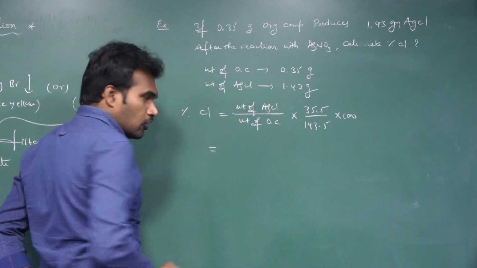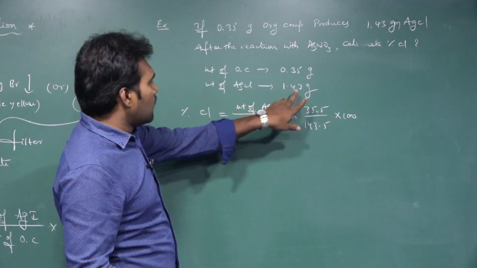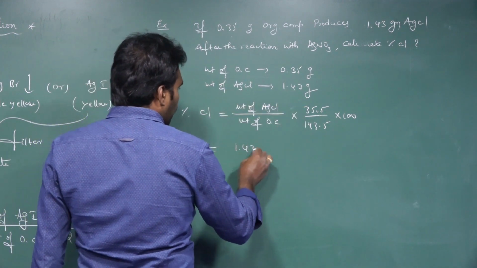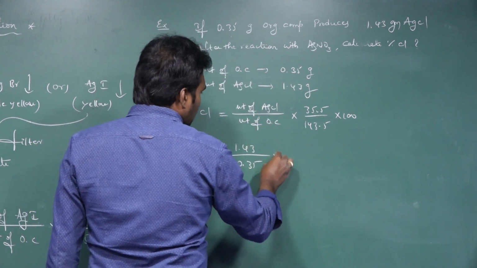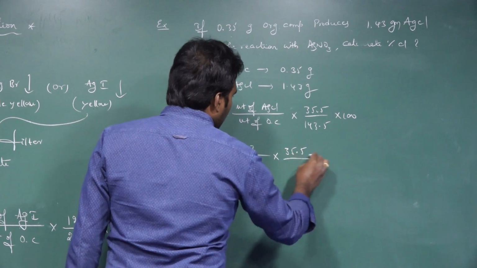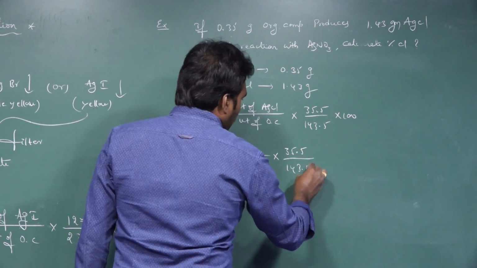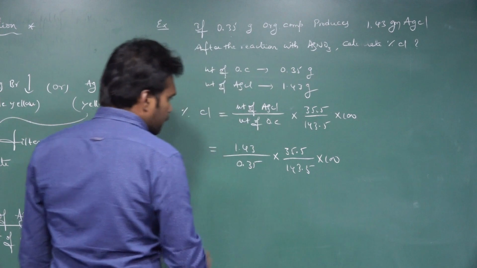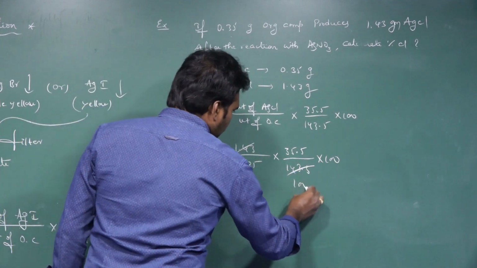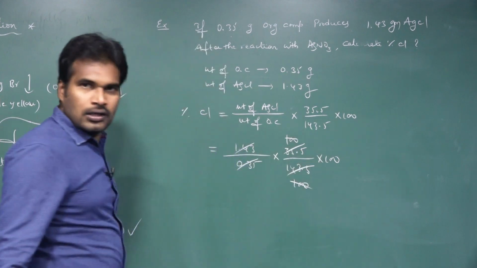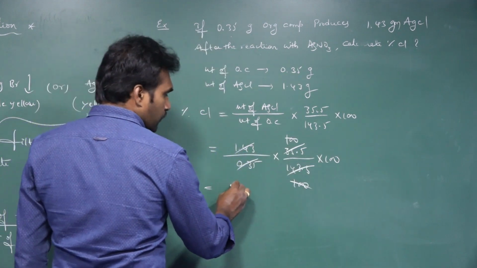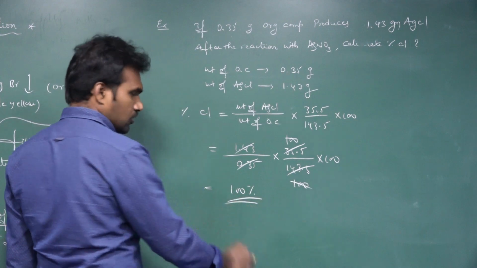Now substitute the values: 1.43 by 0.35 into 35.5 by 143.5 into 100. 1.43 is hundreds, 0.35 is hundreds, 100 cancel. So finally, what percentage of chlorine is there? 100 percent.